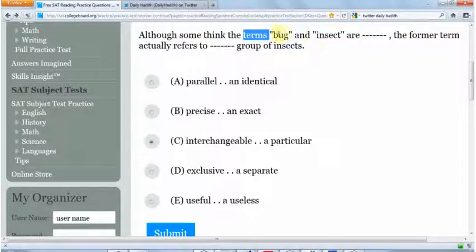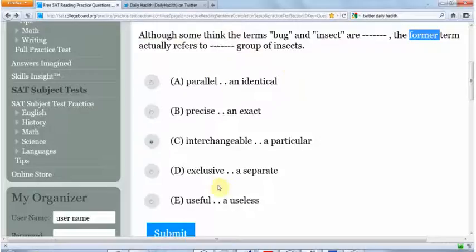There's another example. So here we have 2 terms. One is called bug and the other is insect. And is there a difference between the two? Yes. You think there's a difference between the two? Okay, right. So the former, what does the former mean? The first. Bug. The first term. What's the opposite of former? If we want latter, how do we spell latter? L-A-T-T-E-R. Good. The former term, which means the bug, actually refers to some group of insects.